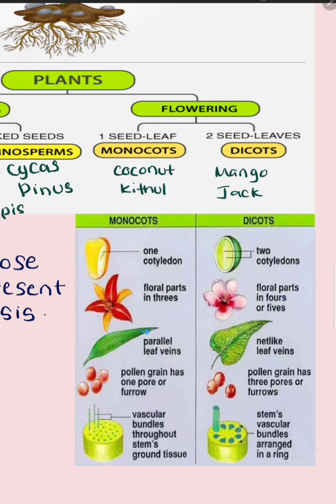When we consider the leaves, the monocot ones have parallel venation. The dicot ones have reticulate venation.